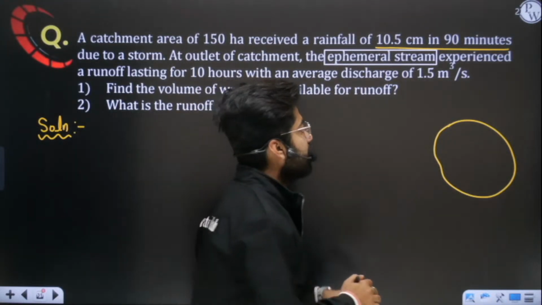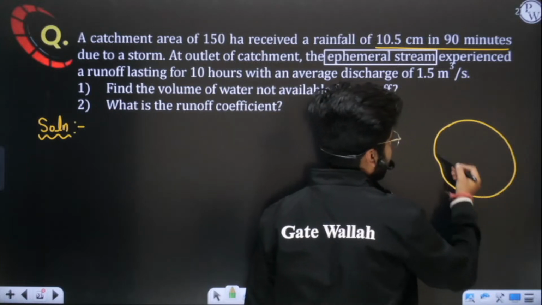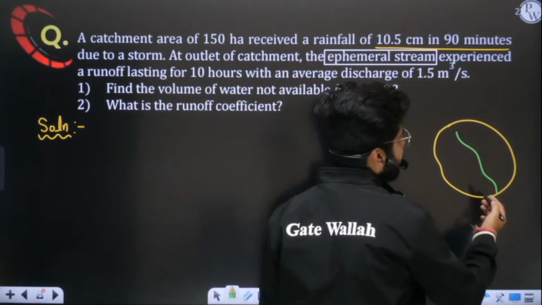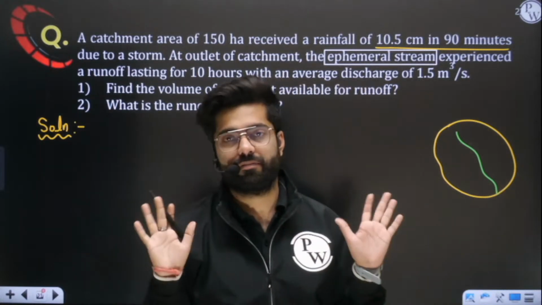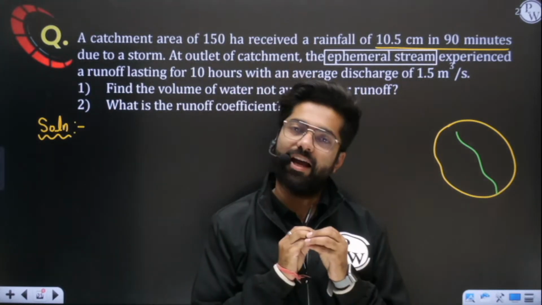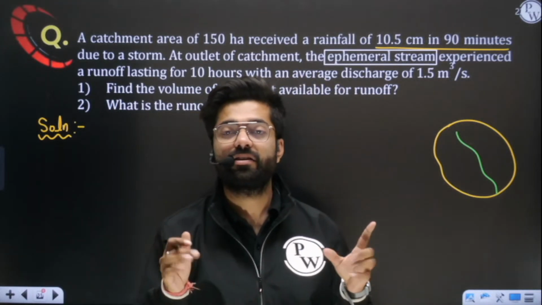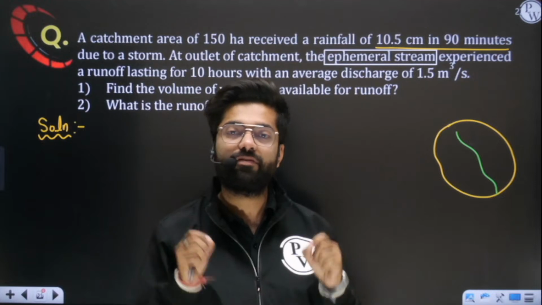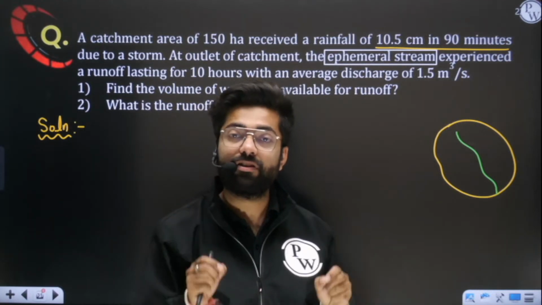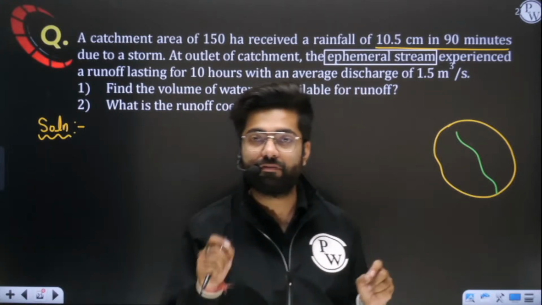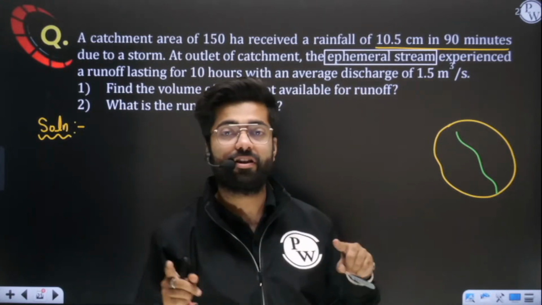Let us take an example. This is an area of 150 hectares, and in the central part we have a stream, but this stream has no water. It is completely dry. Water will flow in this stream only when rainfall is there. Only after rainfall will water flow in this stream.